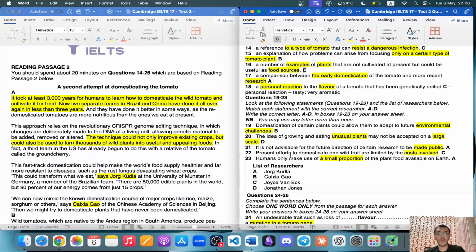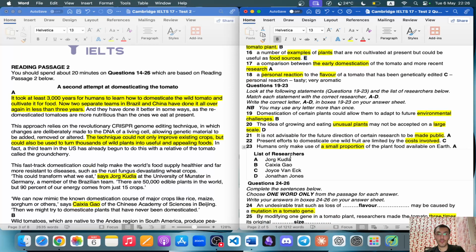The other question type you can see is classification. You may use any letter more than once. You have to be very careful with that. Most of the time, if you see this instruction, there's a very high chance that one single paragraph or one single name can be used twice. That's not always the case, but 95% of the time it happens.